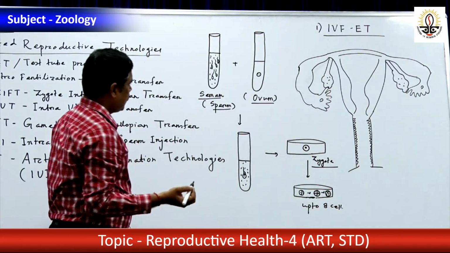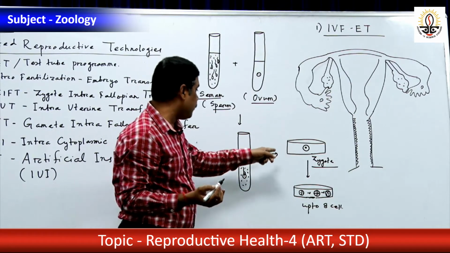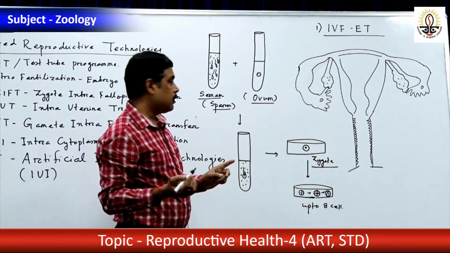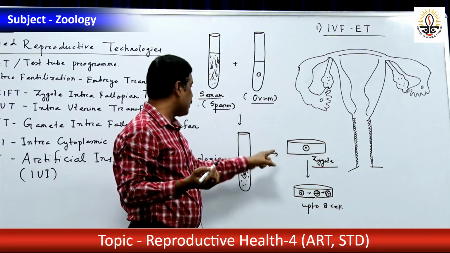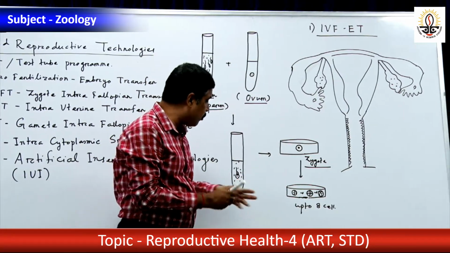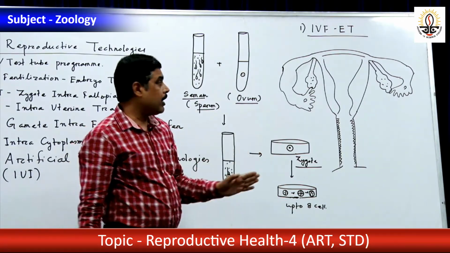Okay. Now after fertilizing outside the body in vitro, where do we place the zygote? Or if the embryo is before 8 cell blastomere stage, where will it be placed?